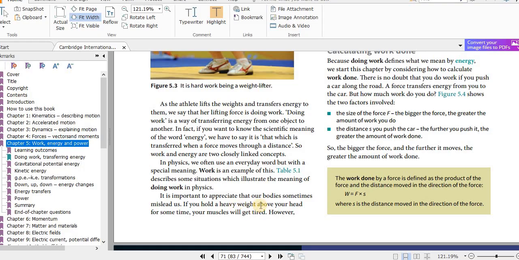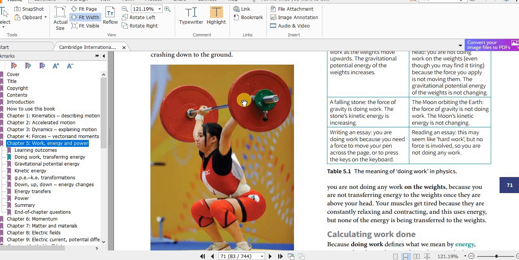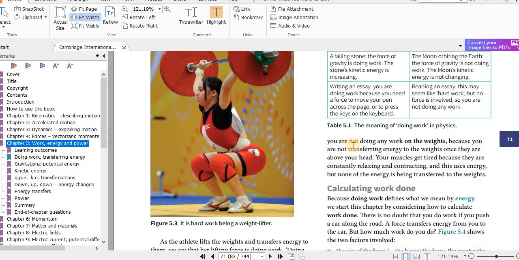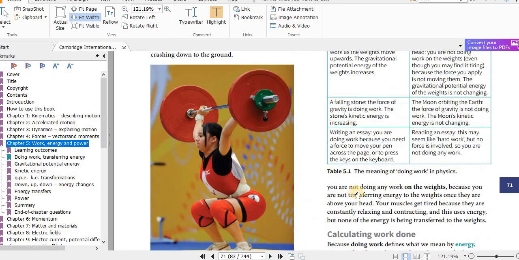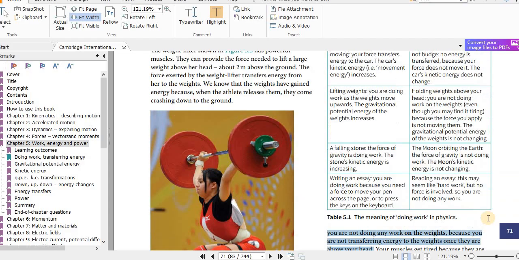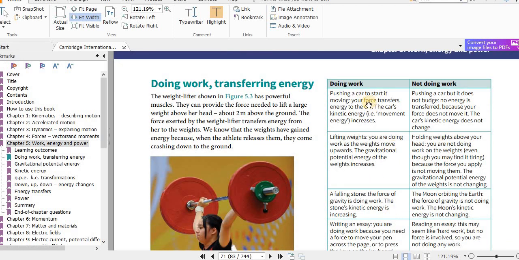If you hold a heavy weight above your head for some time, your muscles will get tired. However, if that object is stationary, even if there is a force holding it up, no work is done, because for work to be done, the force should move the object a certain distance. So that is what is explained. You are not doing any work on the weights because you are not transferring energy to the weights once they are above your head. Your muscles get tired because they are constantly relaxing and contracting, and this uses energy, but none of this energy is being transferred to the weights. So, doing work, not doing work.